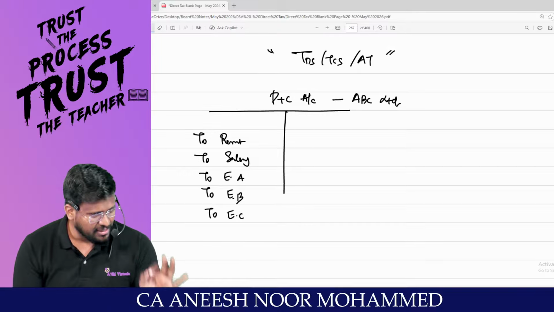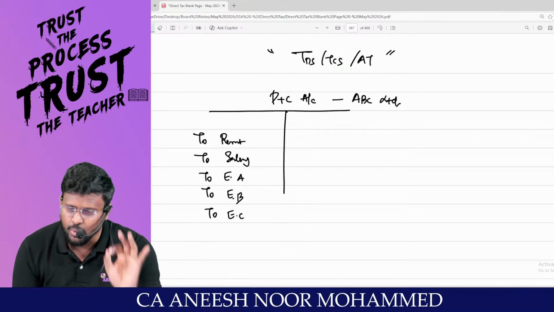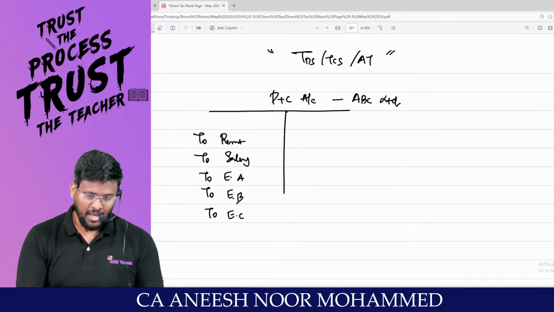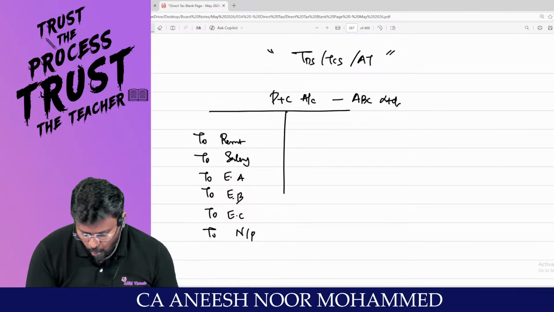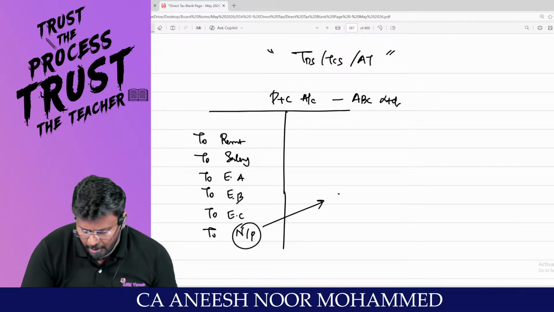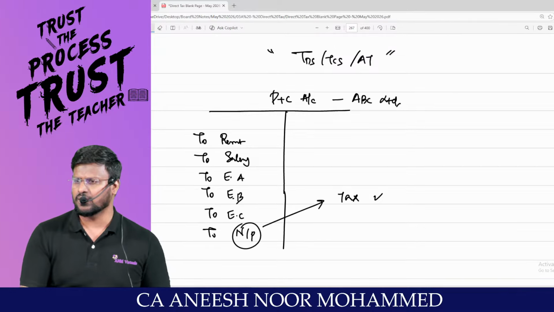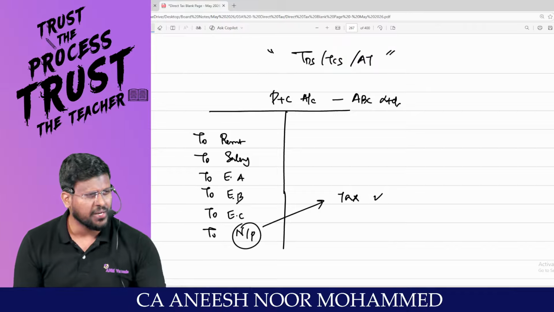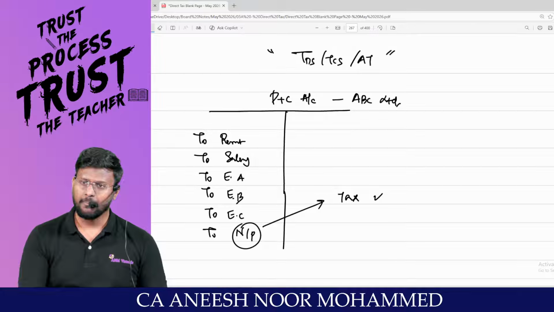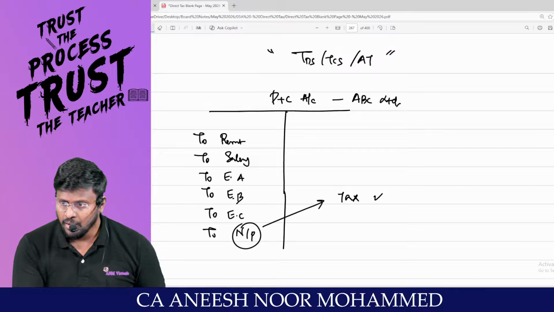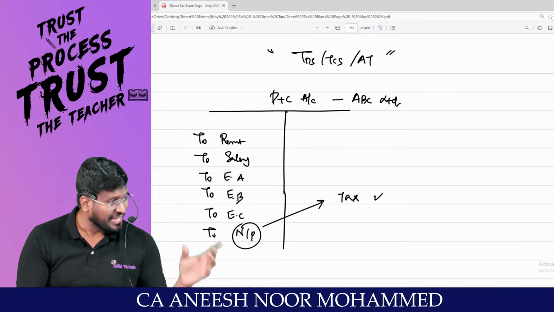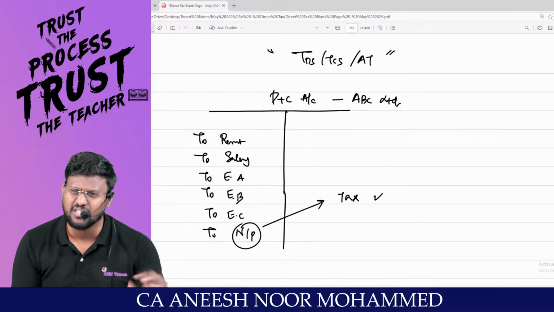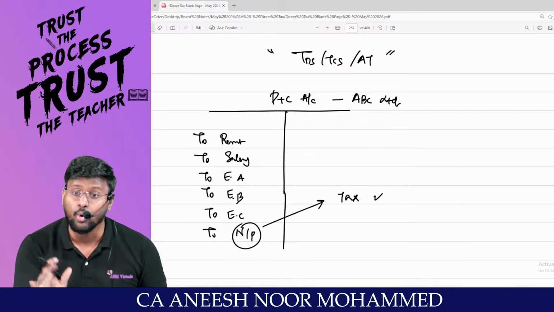The main intention of any businessman is to reduce the net profit in the books of accounts. In real life, he wants the highest profit. But based on this taxable profit only, he will pay the what? Tax. So in the books of accounts, in the tax P&L, he wants to reduce profit as much as possible, because only when the profit reduces does tax payable reduce. This is the intention of the businessman. So he will unnecessarily debit so many expenses in the P&L account, that too so many bogus expenses.